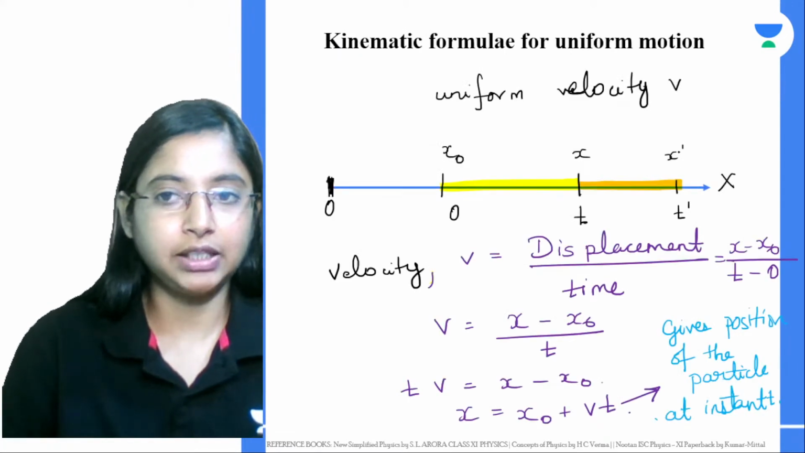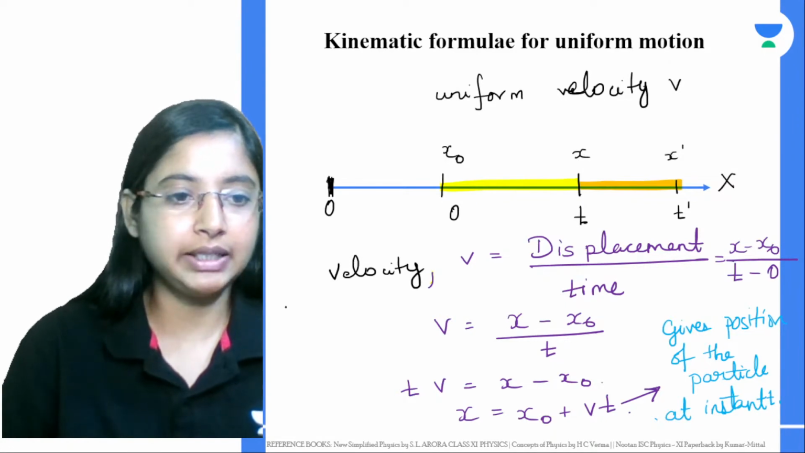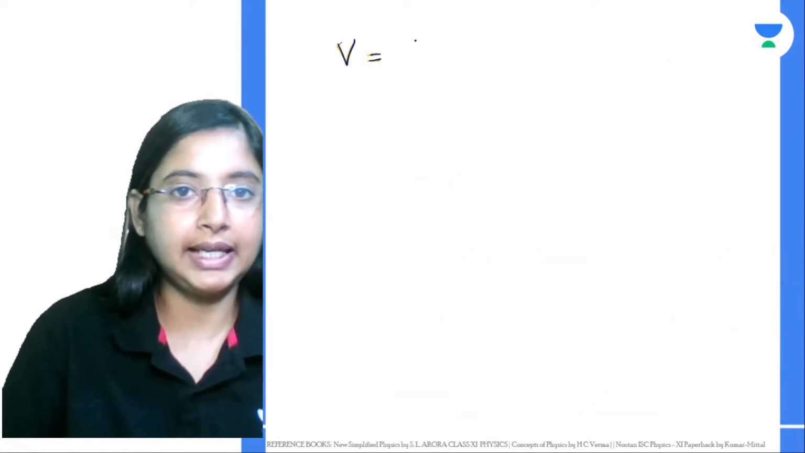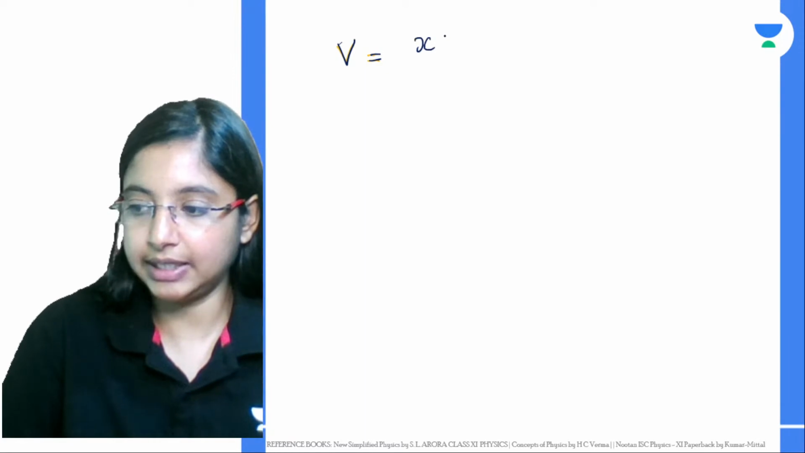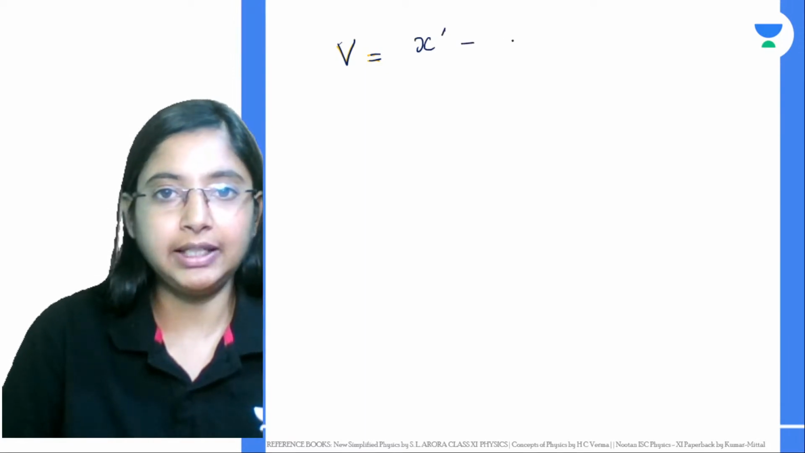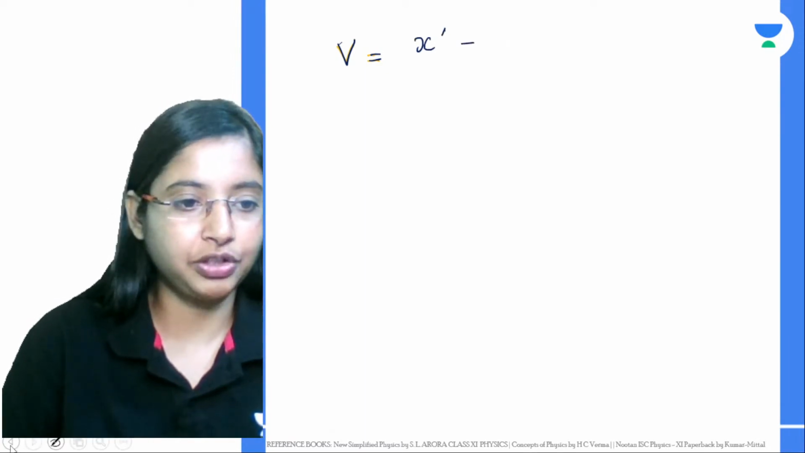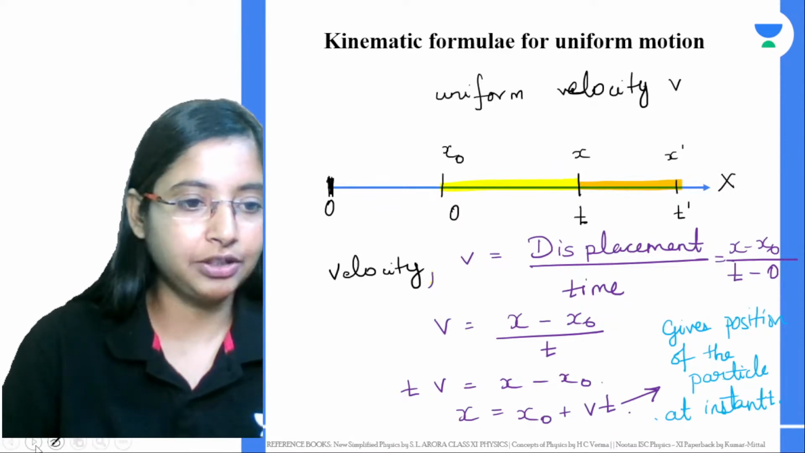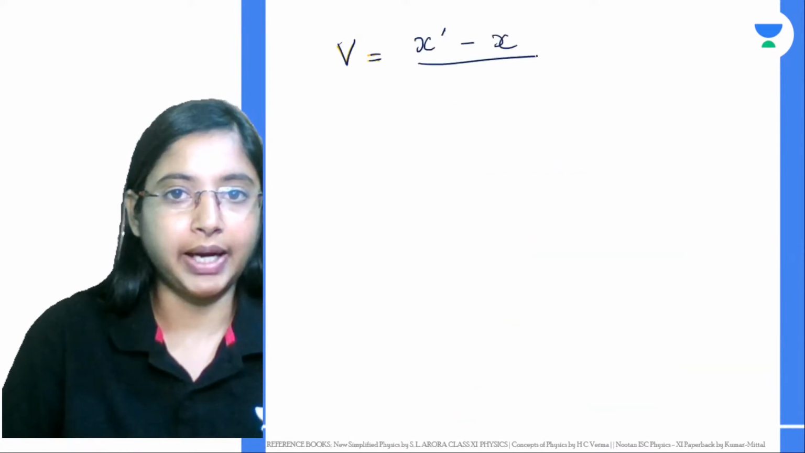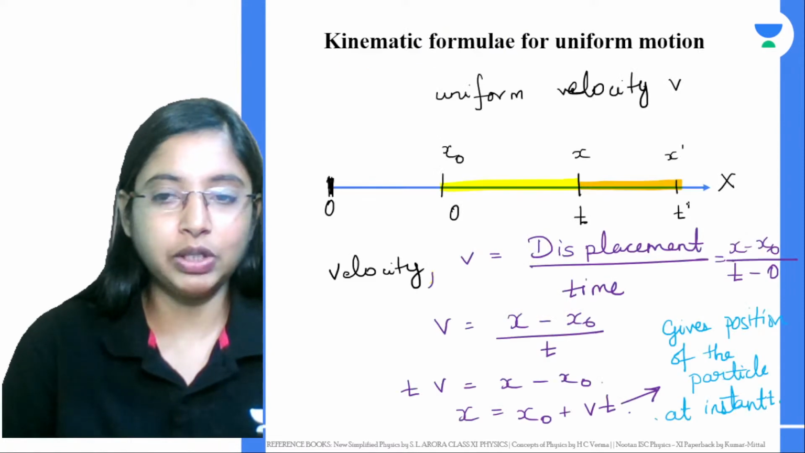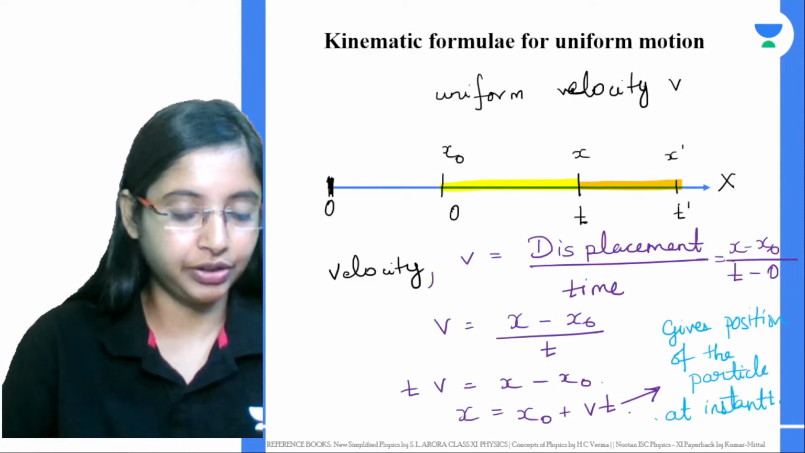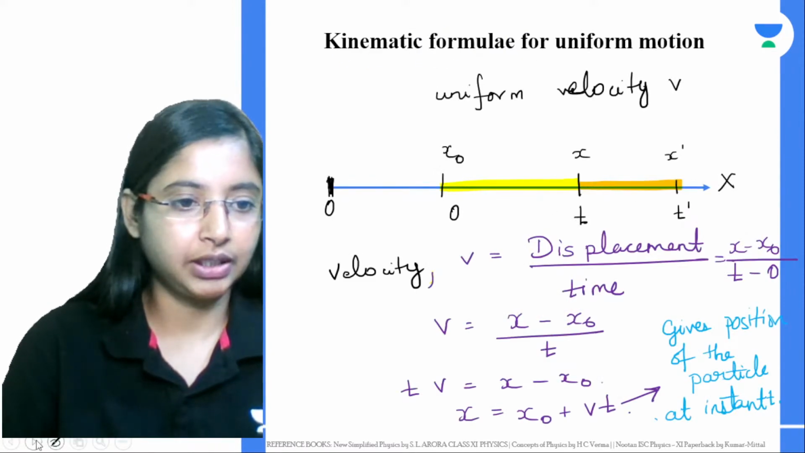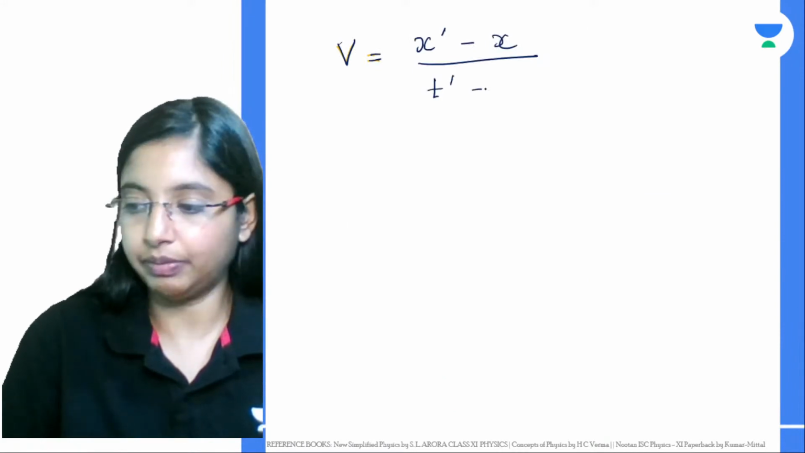Then velocity will be final minus initial, right? Velocity will be final displacement. This is basically x dash, minus the initial position. Displacement is final position minus initial position. In this case, we are going from x to x dash, right? So it will be x dash minus x, by what is the final time? T dash, right? Initially it was t, so from here you will get t dash minus t.